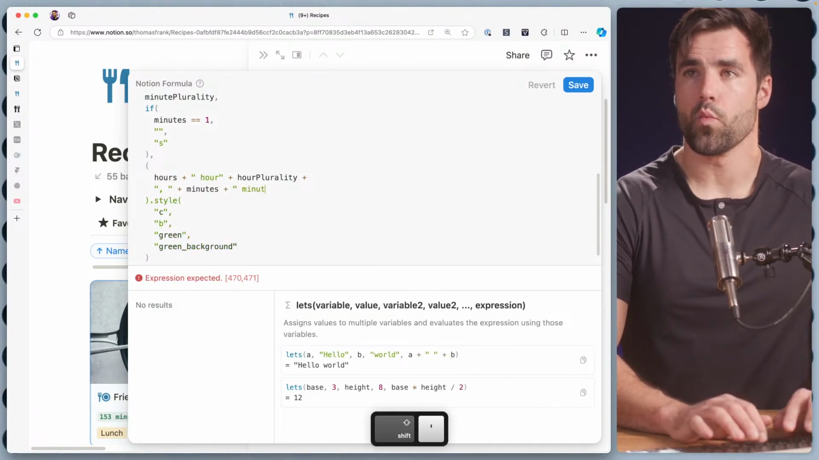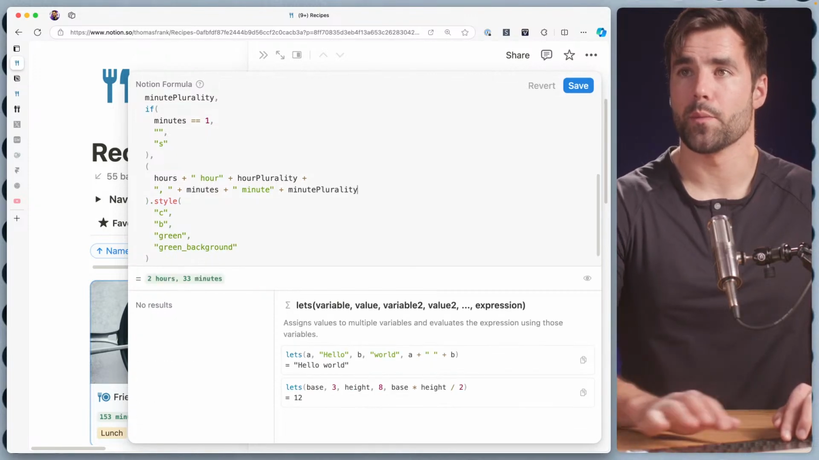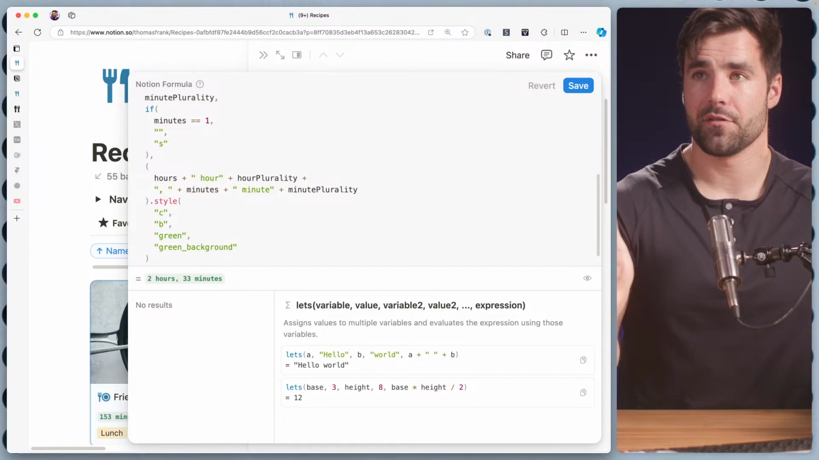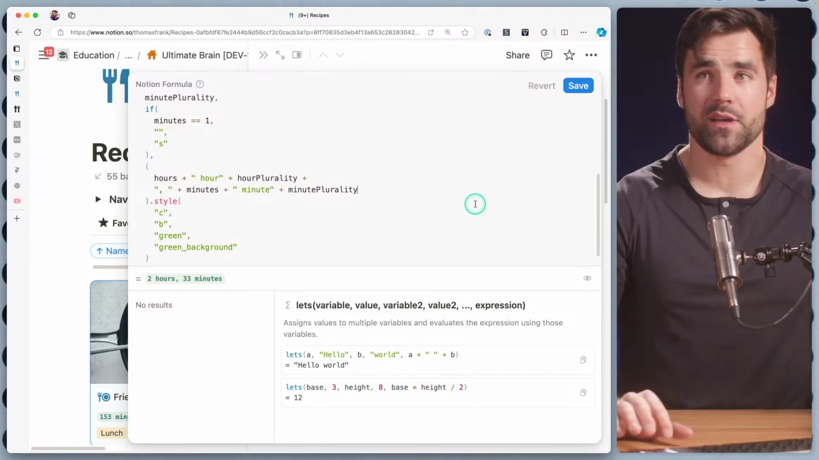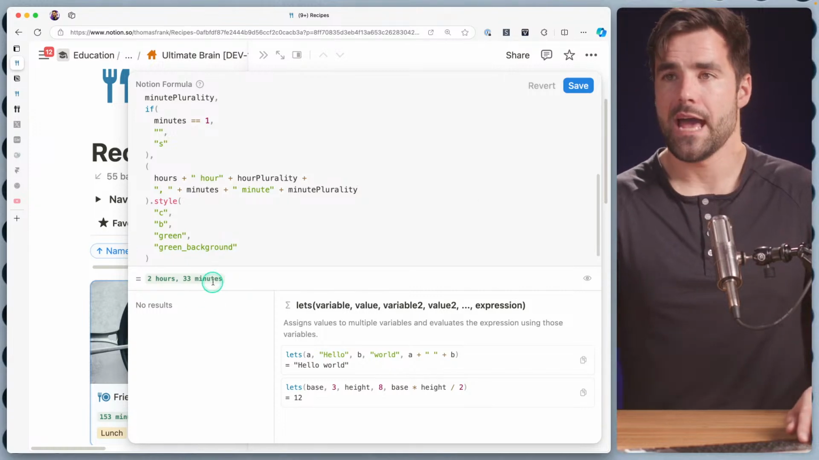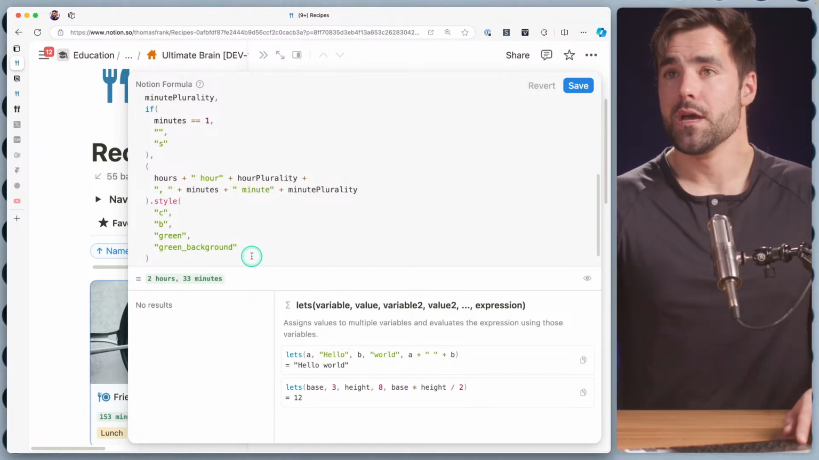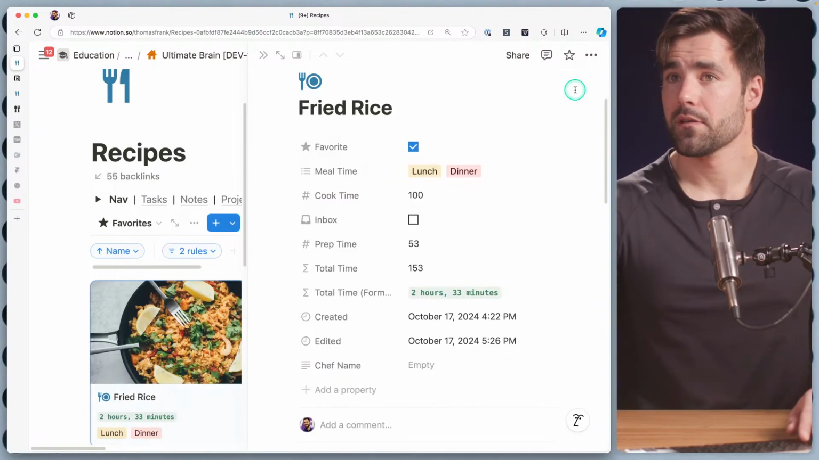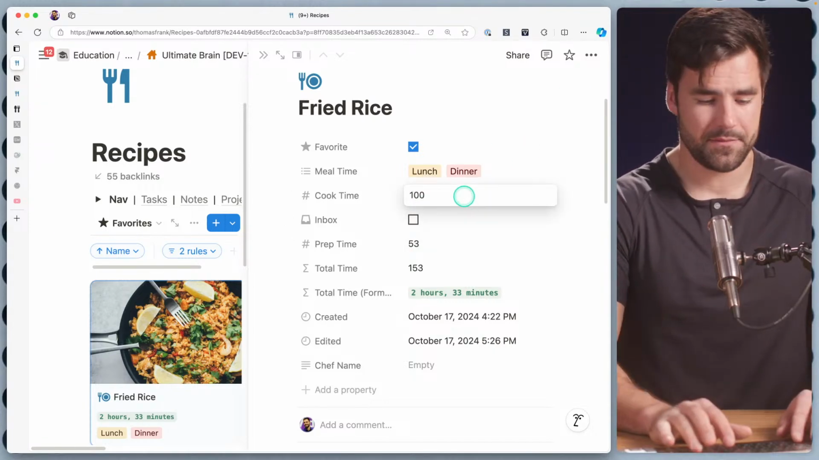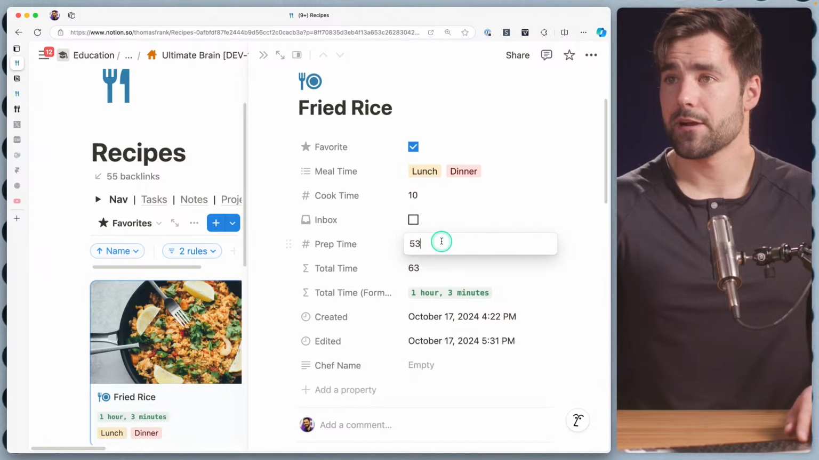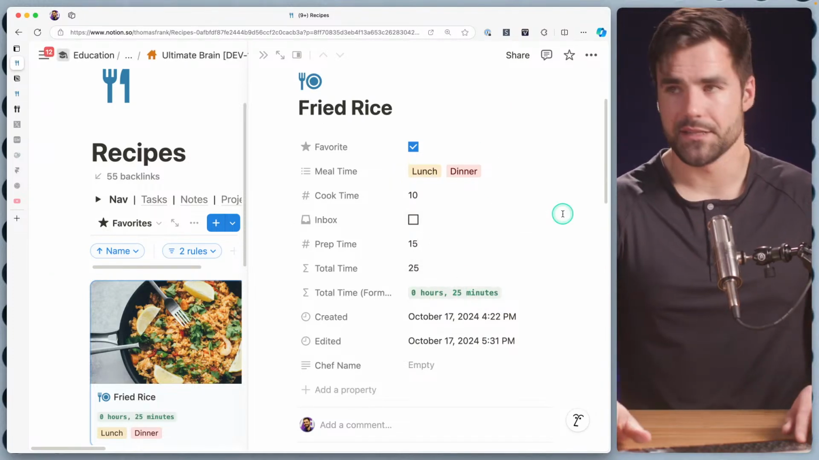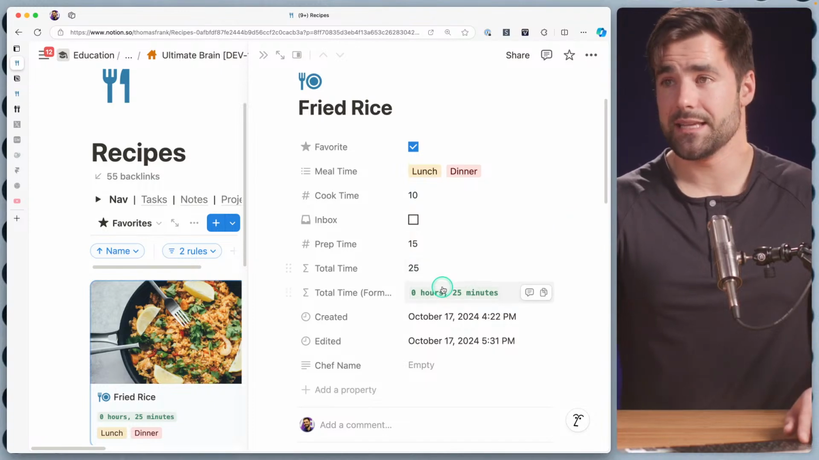Plus the word minute, plus minute plurality. That is a hard word to say. Boom. Okay, 2 hours, 33 minutes. And if we wanted to, we could put total time on there, but I think I know what it's going to mean. So I don't want to have it be horizontally longer than it needs to be. But here's the issue. This formula works, but if we now take the cook time back down to 10, and we take the prep time down to, say, 15, we get 0 hours, 25 minutes. I would just like for that to be 25 minutes, please and thank you.